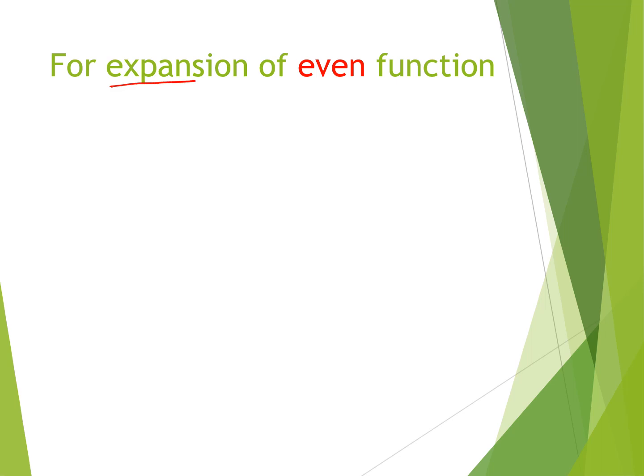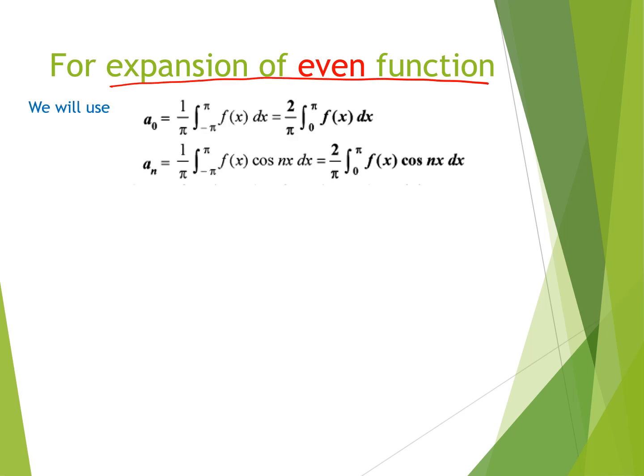Now for the expansion of an even function, we will use a naught equal to 1 by pi integration from minus pi to pi f(x) dx, which is equivalent to 2 upon pi integration from 0 to pi f(x) dx, and an equal to 1 by pi integration from minus pi to pi f(x) cos nx dx, which is equal to 2 upon pi integration from 0 to pi f(x) cos nx dx.